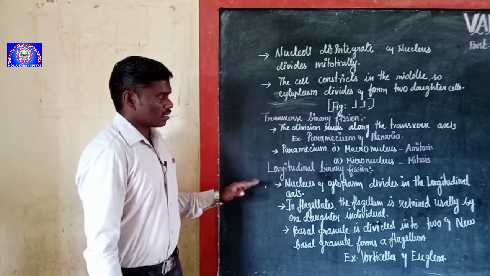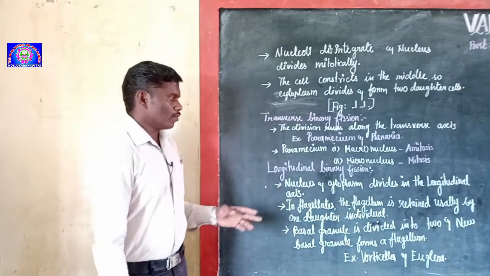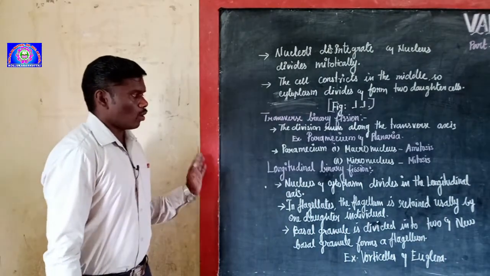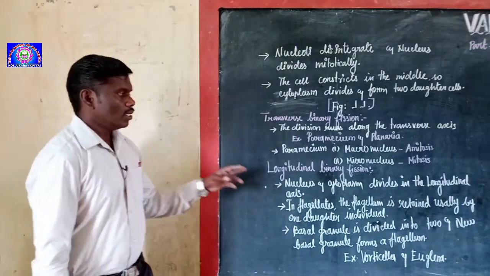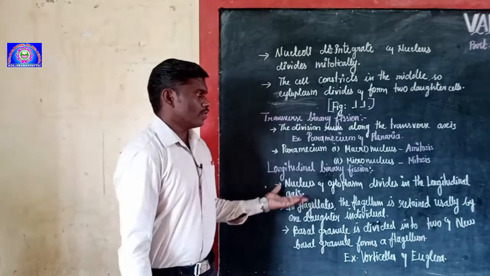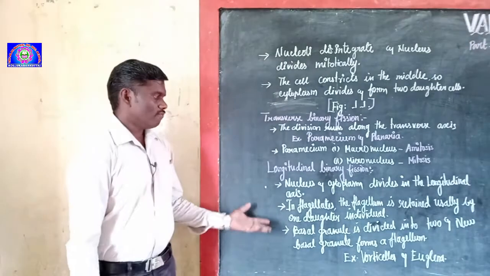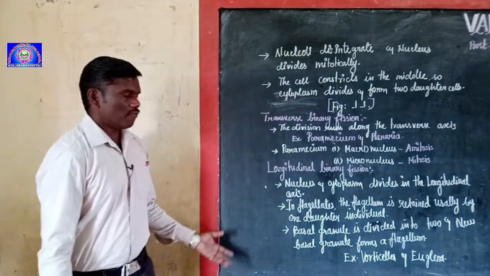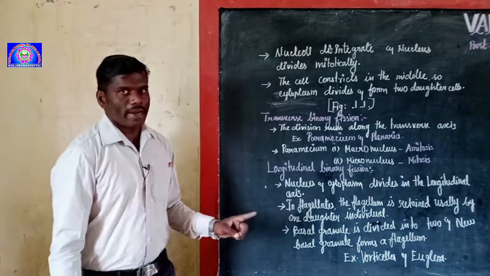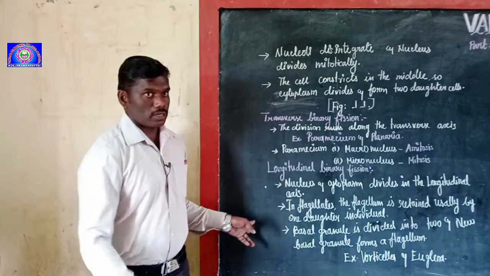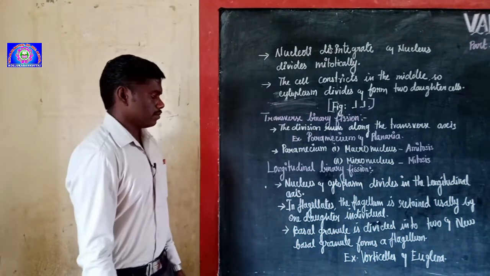The third major type is longitudinal binary fission. In longitudinal binary fission, the division runs along the longitudinal axis of the organism, so the nucleus and cytoplasm divide along the longitudinal axis. Example, flagellates. The flagellum is usually retained by one daughter individual, and the other produces a new flagellum.